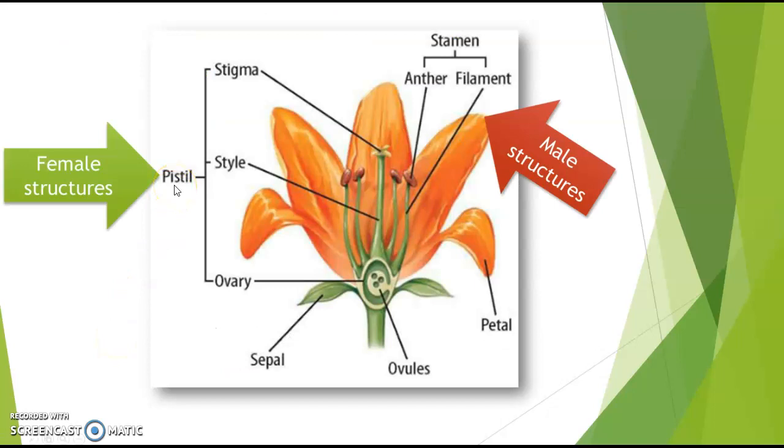So the pistil is all the female reproductive parts, and that contains the stigma, the style, and the ovary with the ovules. So this large structure in the center is the female part of a flower. The male parts are the anther, where the pollen is located, and they're on top of these filaments. So flowers most times have female and male structures.